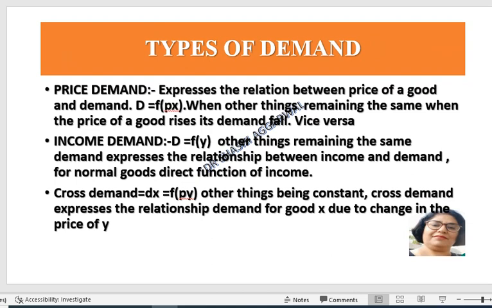So here the demand is influenced by the price of its own good. There is an inverse relation between the price and demand. As the price rises, demand falls. If the price of a good falls, the demand extends. Demand is a function of income. In the case of normal goods, demand and income are positively related. If income rises, the demand also rises. If income falls, demand also falls. But in the case of inferior goods, the income effect is negative. And cross demand: demand of X is a function of price of Y. Other things being constant, cross demand expresses the relationship of demand for good X due to a change in the price of Y.